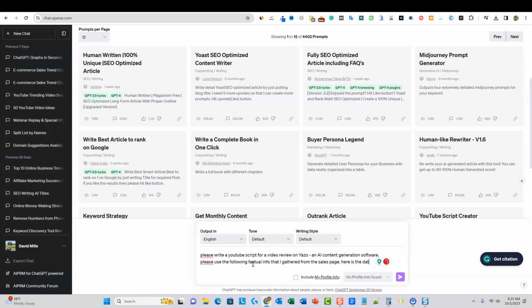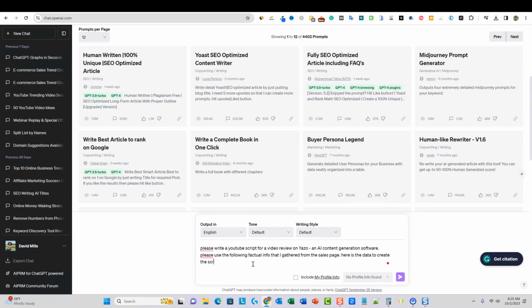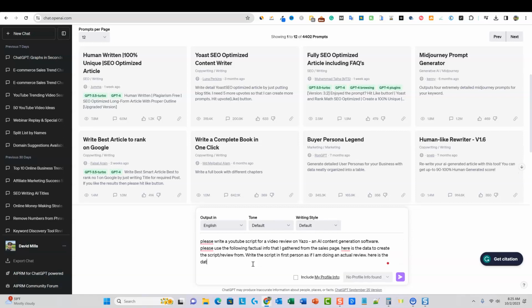Here is the data to create the script review from. Write the script in first person as if I am doing an actual review. Okay, here is the data.